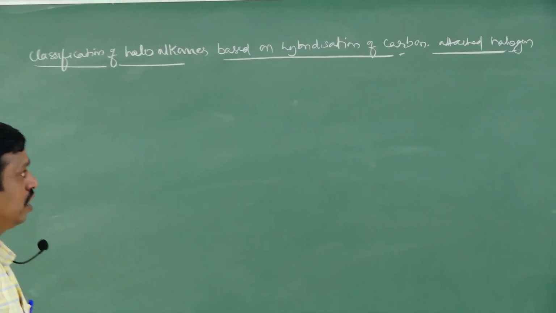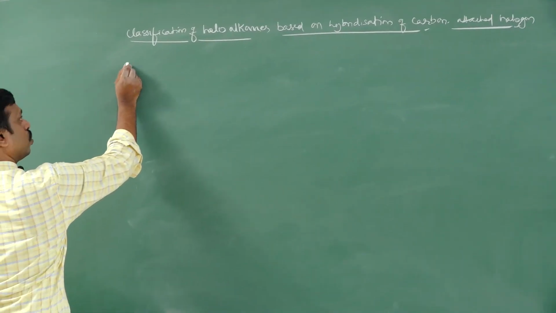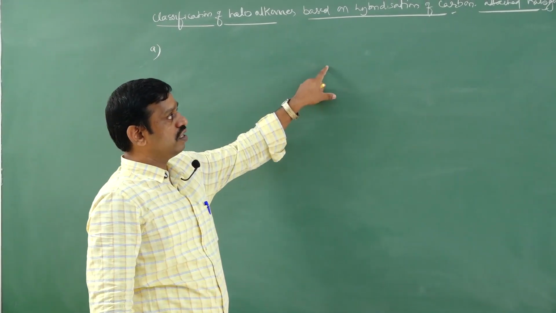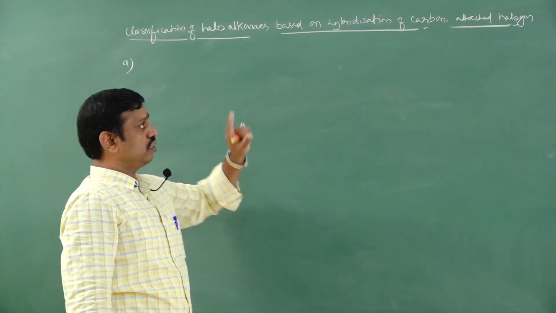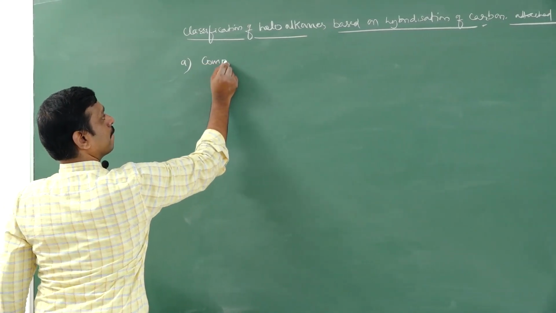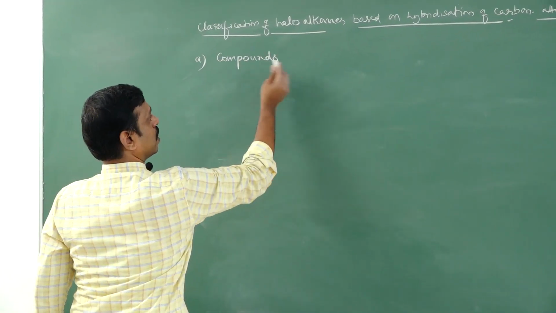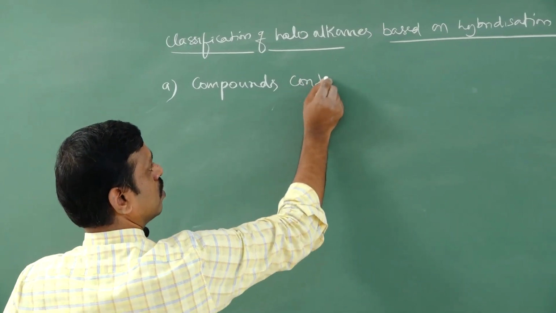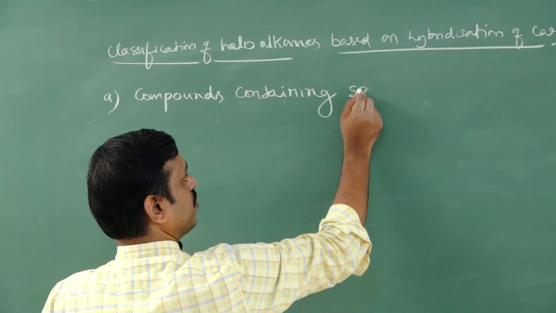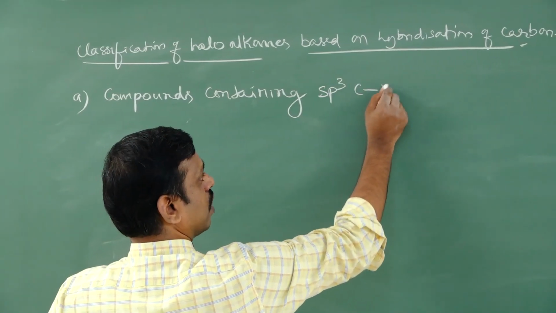Now here we have again 2 types of haloalkane, based on the hybridization of the carbon which is attached to halogen. One, compounds containing sp3 C-X bond, where X is a halogen.